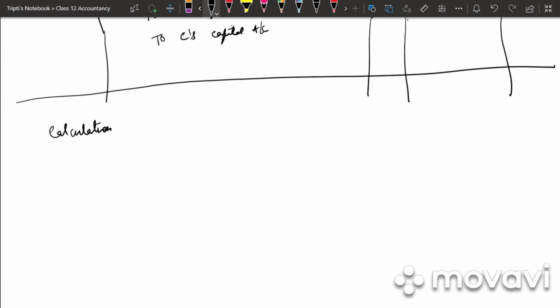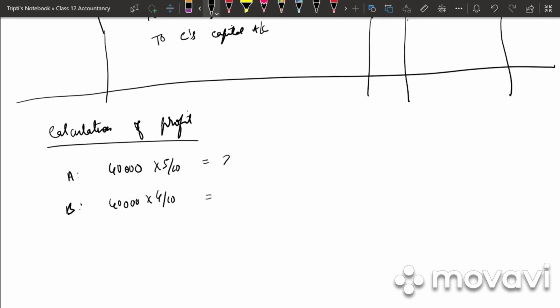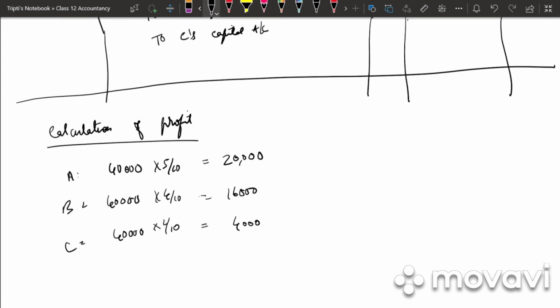So we need to calculate the profit. So write down calculation of profit. For A it is 40,000 into 5/10, 20,000. For B it is 40,000 into 4/10, that is 16,000. And for C it is 40,000 into 1/10, that is 4,000. But what is the minimum profit guaranteed to Mr. C?